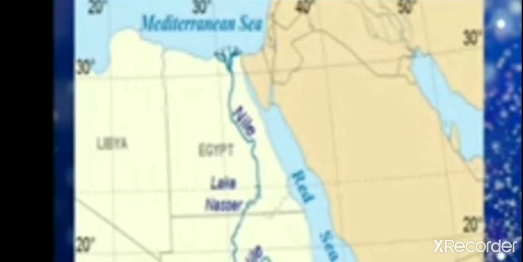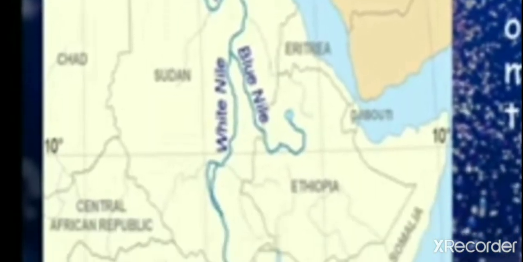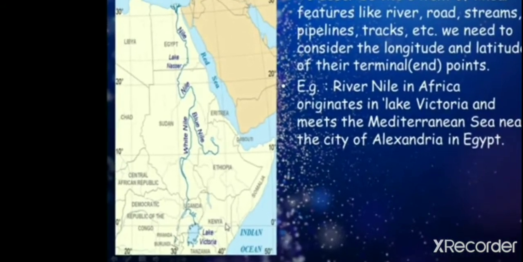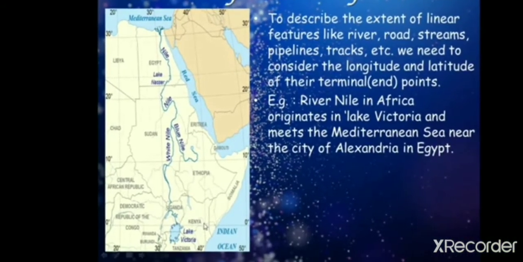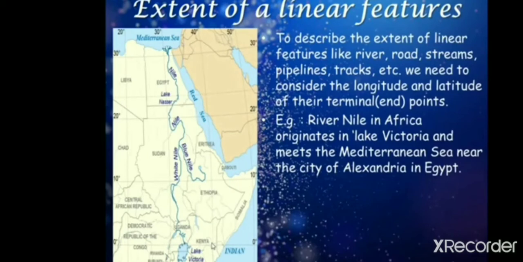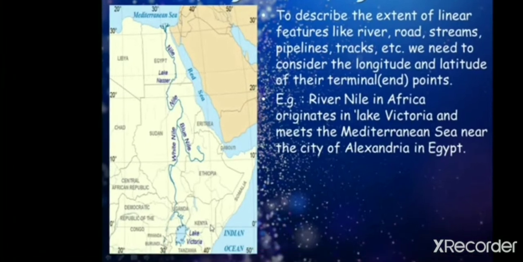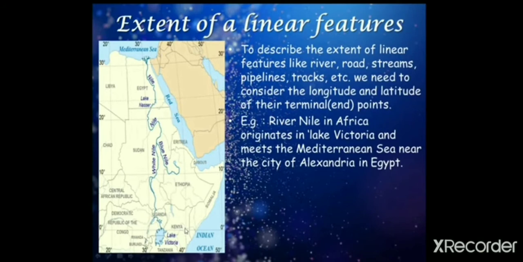And we'll go further. According to the longitude lines, it is in the middle of 30 degrees and 40 degrees, so it is considered as 33 degrees 26 minutes 18 seconds east. It is at the east part. While considering the location of Lake Victoria, one longitude and one latitude are considered. So you understood how to find the extent of a linear feature.